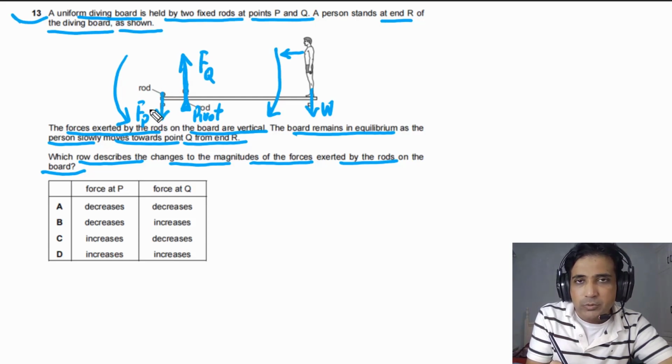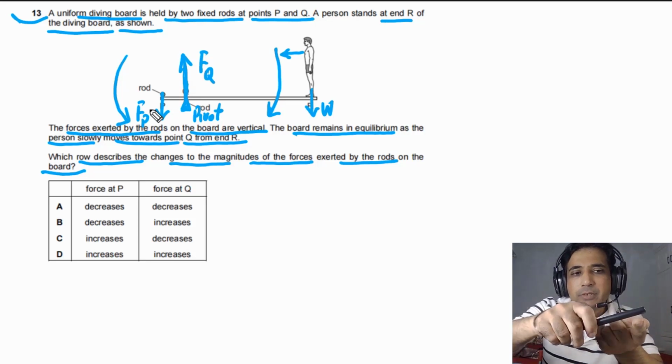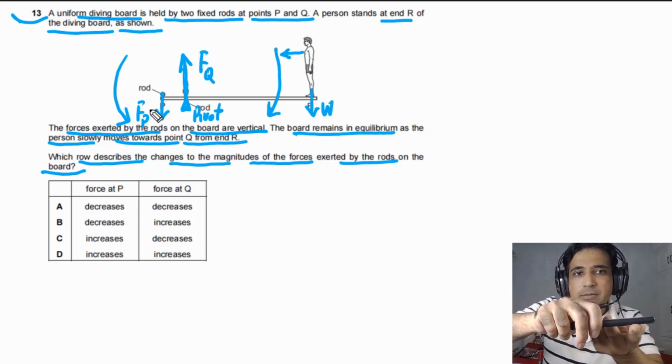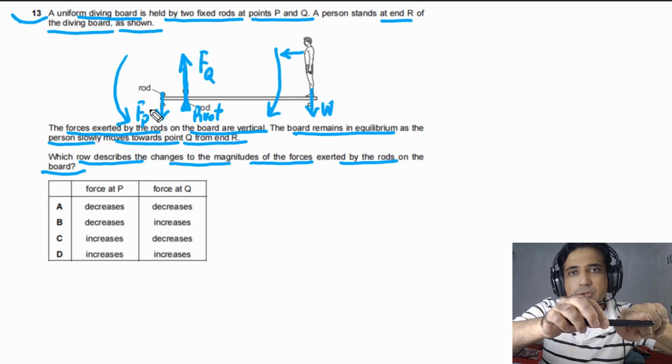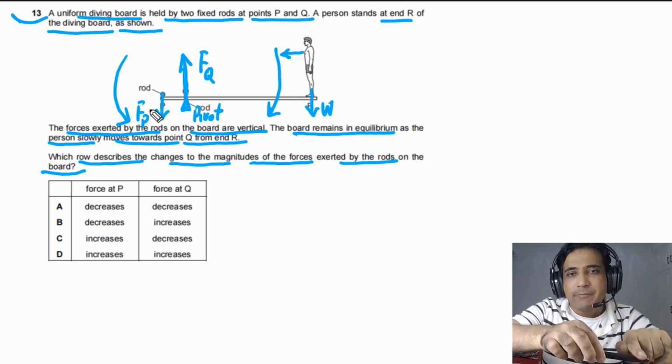You can simply imagine this is my finger, so this is the diving board and the rod is placed here, so the rod is at the top. So when the person is walking this way, the person will try to produce clockwise movement. So it will push this rod up. So the rod will push the diving board down.